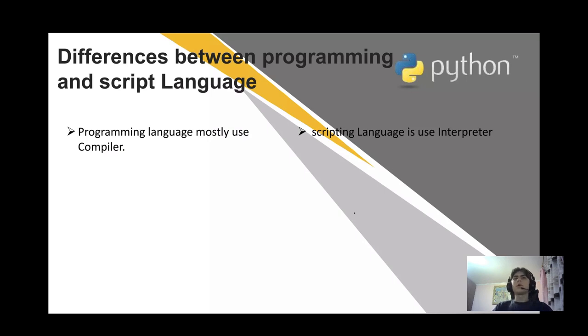Differences between programming and scripting languages. Programming languages mostly use a compiler. Scripting languages use an interpreter.